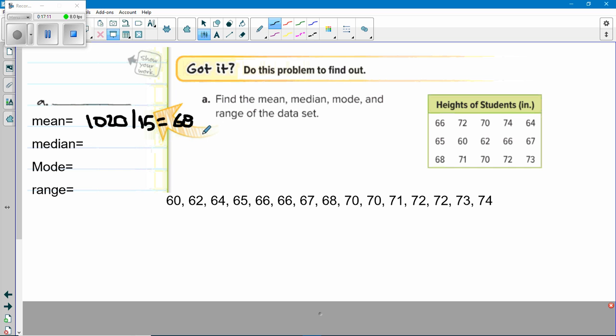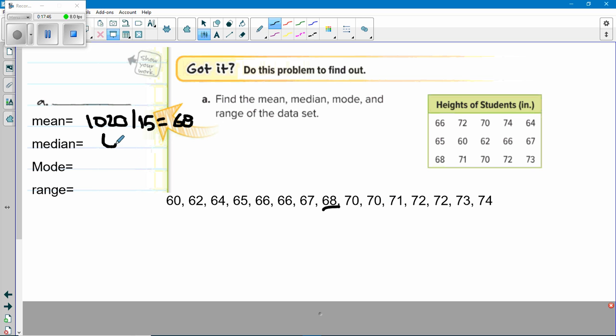Now, we know there's 15 items here. That's an odd number, so there's only going to be one number in the middle. Again, you could sit there and cross them off back and forth, but that's kind of elementary school. So what's half of 15? Well, that's 7.5. Round to the nearest whole number, that rounds up to 8. So count to the 8th number: 1, 2, 3, 4, 5, 6, 7, 8. There's my median. There's 7 numbers below it and 7 numbers above it.